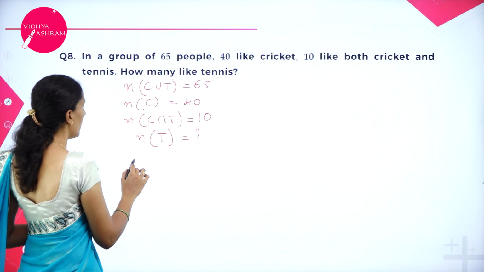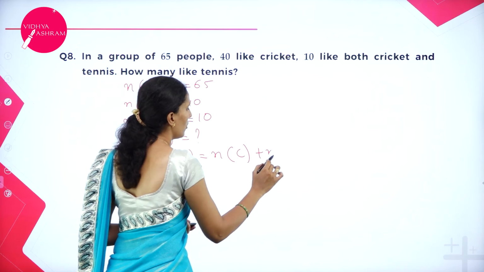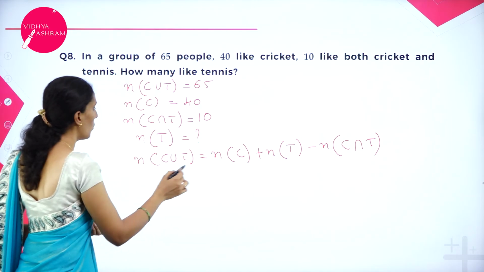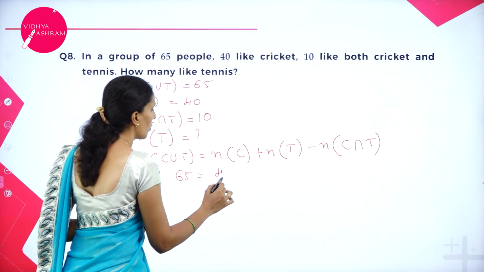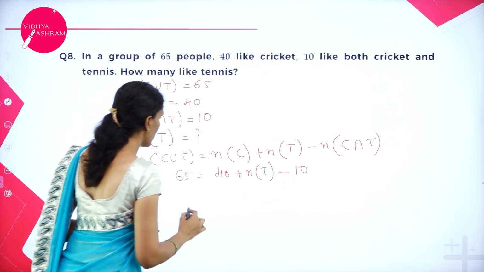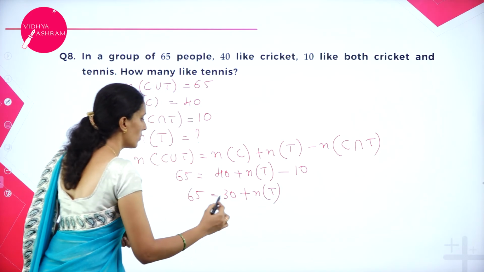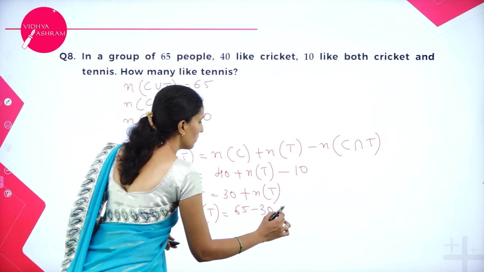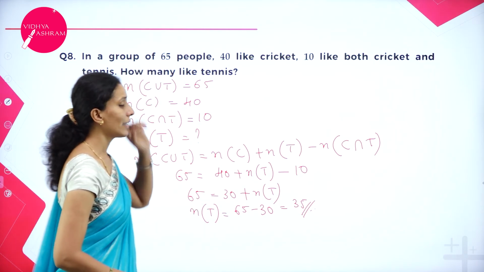So the same statement: N of C union T equals N of C plus N of T minus N of C intersection T. Those who like cricket or tennis is 65. Who like cricket is 40. Who like tennis has to be calculated. Who like both is 10. So 65 is equal to 30 plus N of T. So therefore, N of T will be 65 minus 30, which is equal to 35. So therefore, 35 people like tennis.